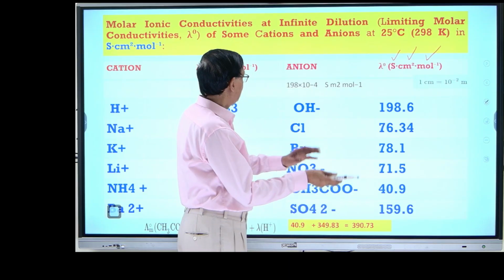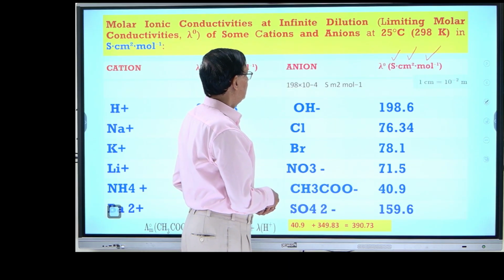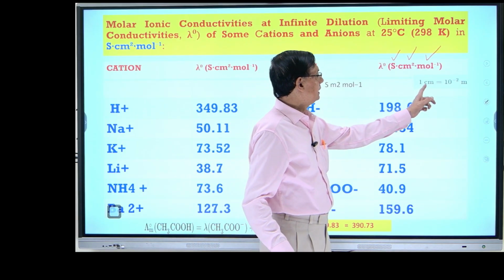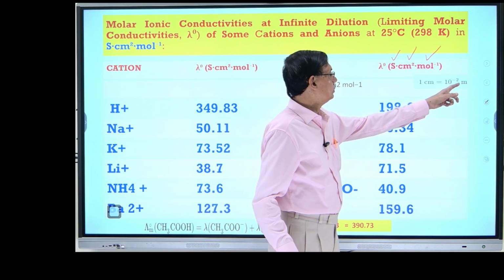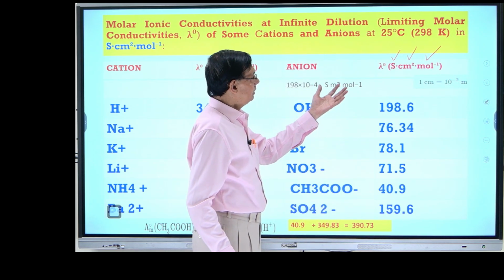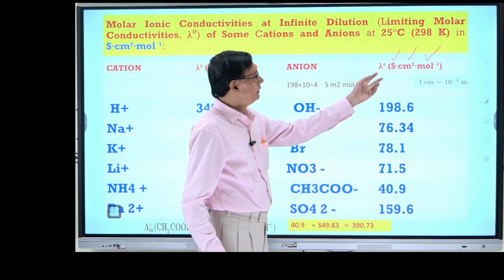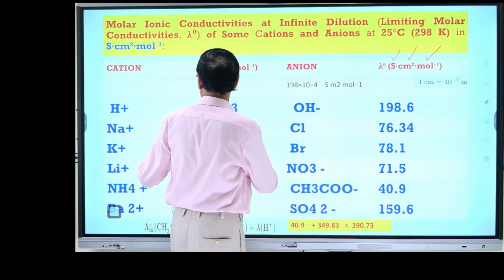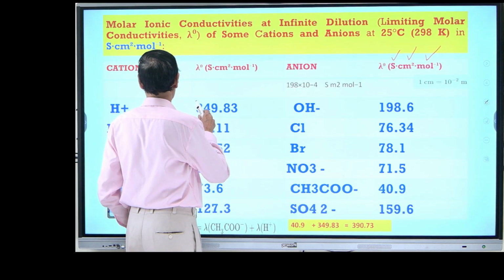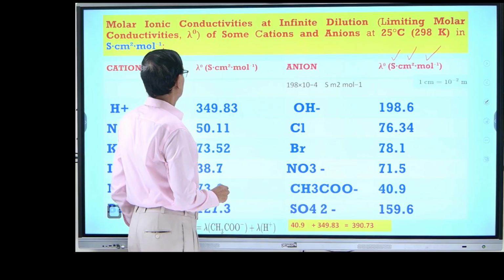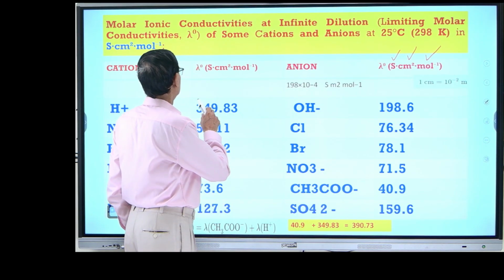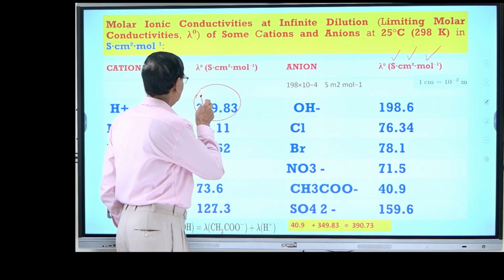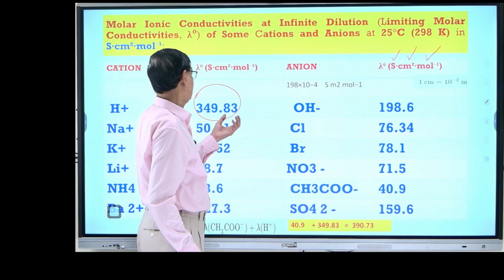If you want to convert it into meter square, you know that 1 centimeter is equal to 10 to the power minus 2 meter. But for meter square, 1 centimeter square is equal to 10 to the power minus 4 meter square. Suppose I give the example of the hydrogen ion. The ionic conductance at infinite dilution is 349.83. You can also write it in significant figures as 349.8.